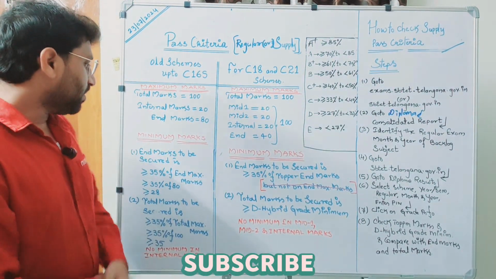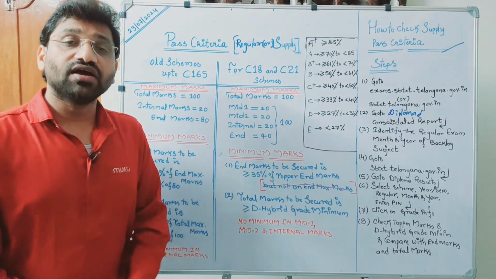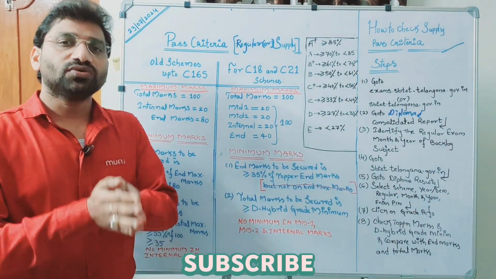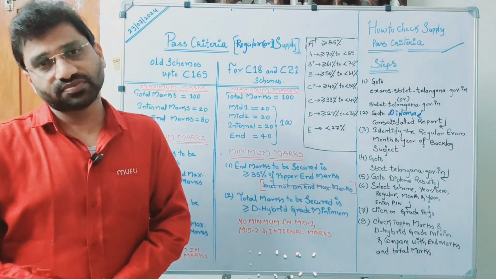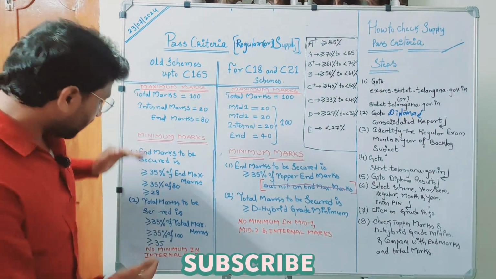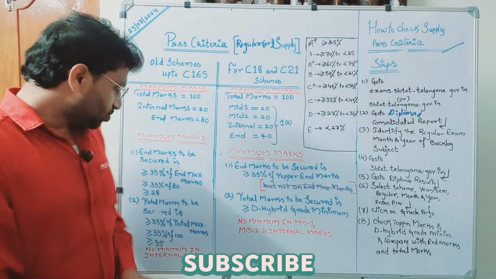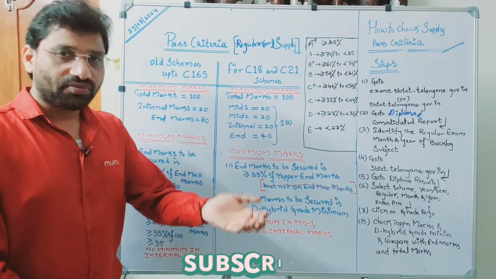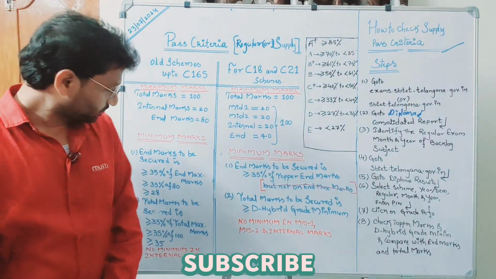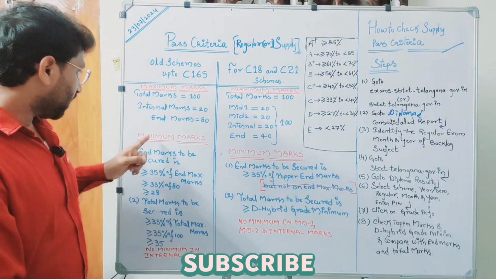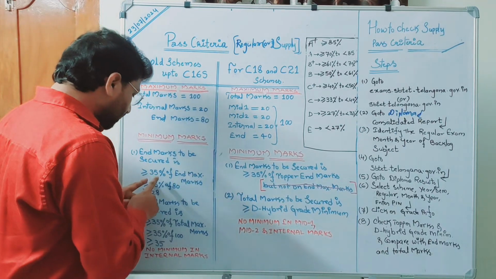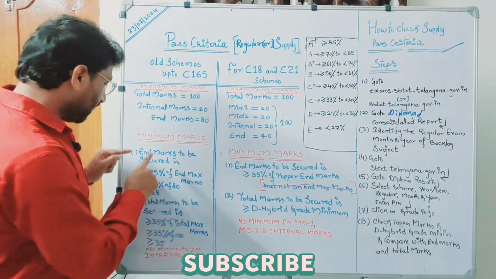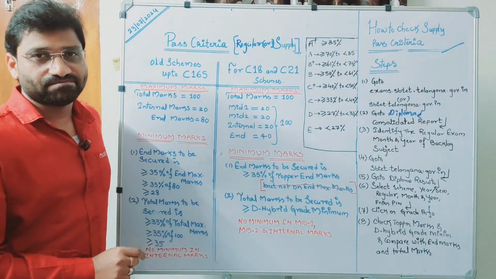And now come back to minimum marks. What are minimum marks actually? These are the minimum marks to be secured by the candidate to declare that he or she got passed in the subject, right? Now there are again two compulsory conditions. These two conditions are to be satisfied, then only we can say that the candidate got passed in that particular subject. The first one is end marks to be secured is greater than or equal to 35% of end maximum marks. End marks, that means for 80.